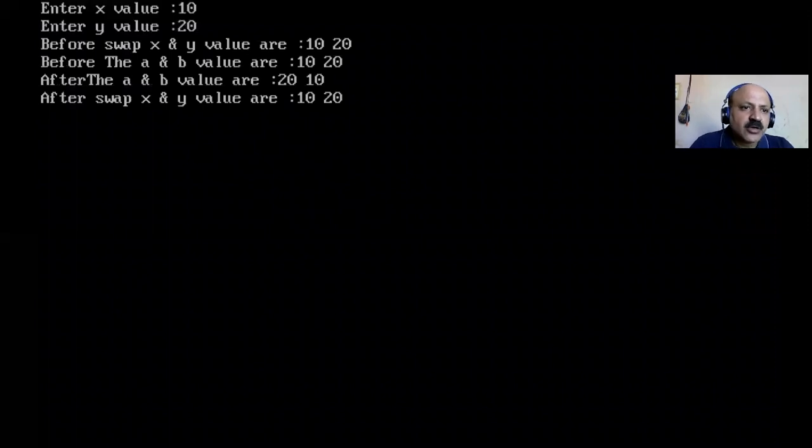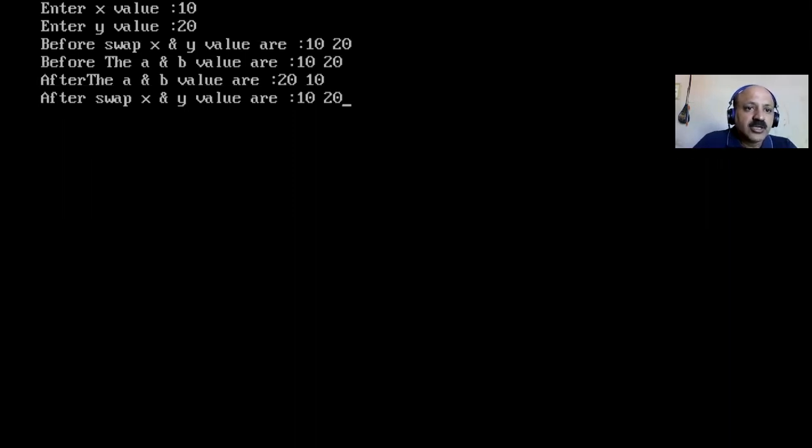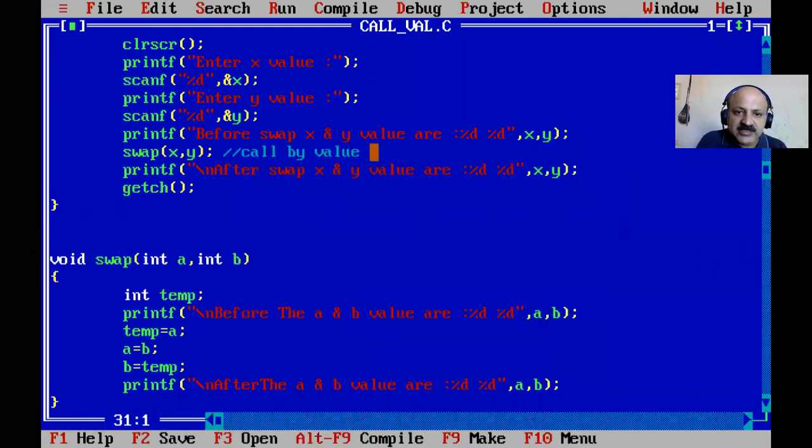Let us check. I give the same value again. So here look, A and B are swapped, 10 and 20. Before, A and B are 10 and 20, and after, A and B are 20 and 10, and after that X and Y are, yes, correct, because on the first call it prints X and Y as 10 and 20, then before is 10 and 20, and after is 20 and 10, and then it returns to here. So that is not a swap. Just for testing, here we cannot print in the swap function. That is the call by value technique.